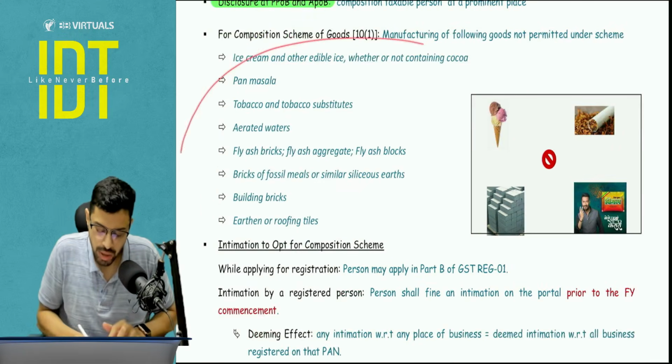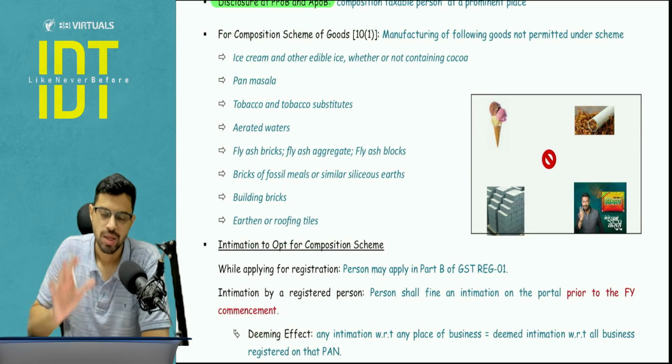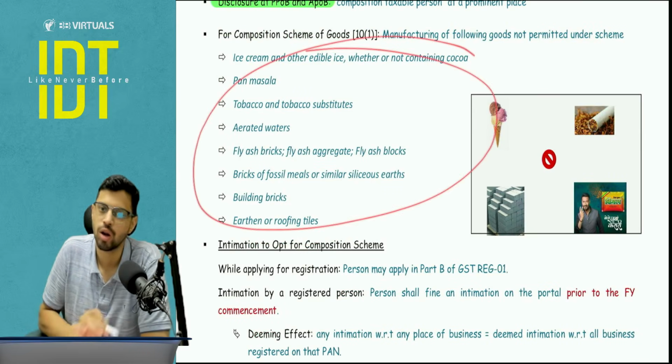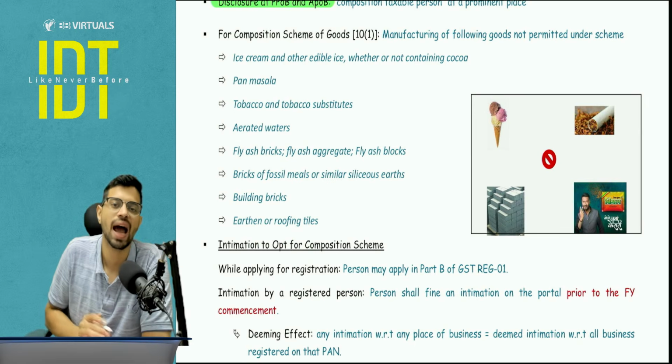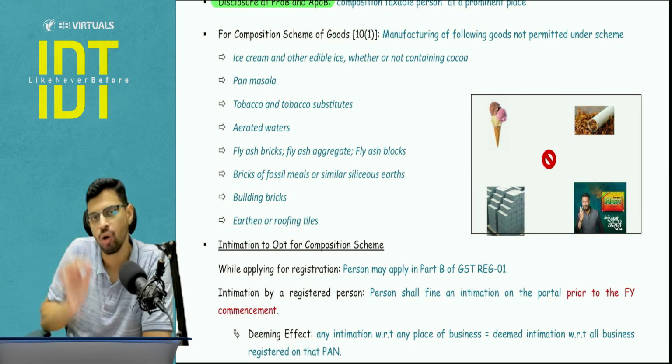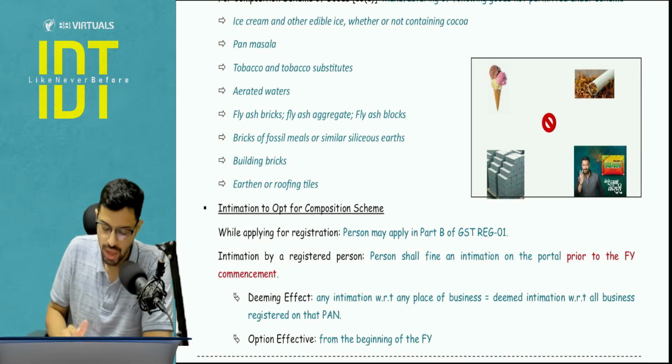Now there are certain products where the manufacturing is not allowed. So if you're a manufacturer of these products, you cannot go under composition scheme. Why? Because there is a very high tax collection by the government. So they don't want you to go under the composition scheme. They want a GST at a proper rate. Okay. So what are these products?